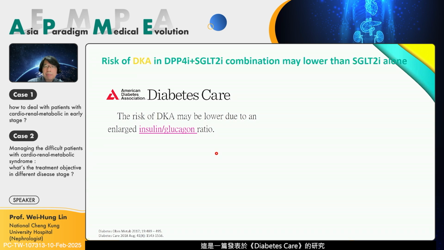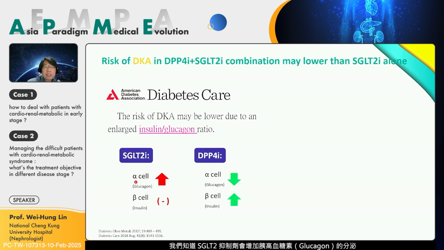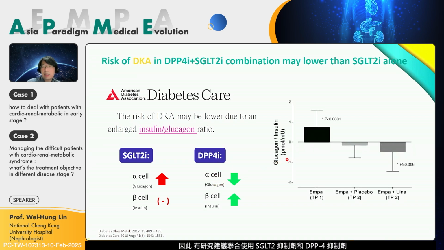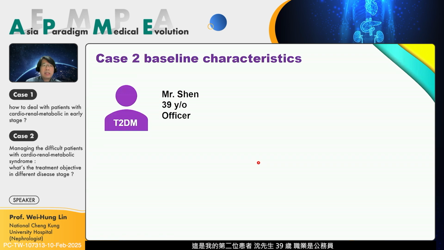There's a paper from Diabetes Care. We know SGLT2 inhibitors increase glucagon secretion, and we know DPP4 inhibitors decrease glucagon secretion. So some studies suggest combining SGLT2 and DPP4 inhibitors may decrease the glucagon load and decrease the risk of euglycemic DKA.